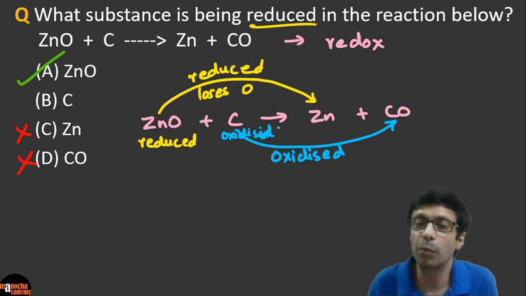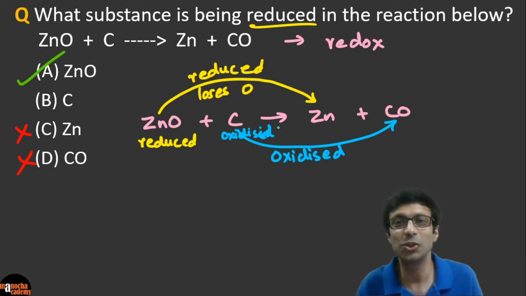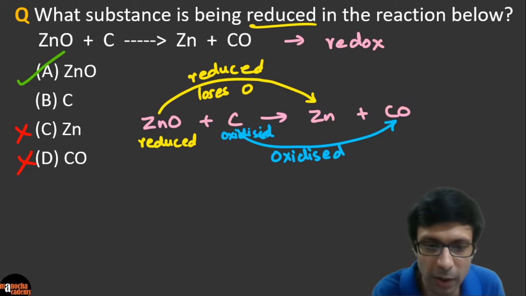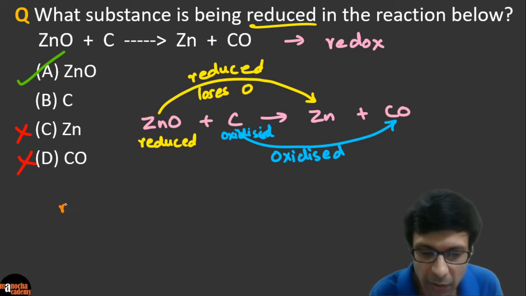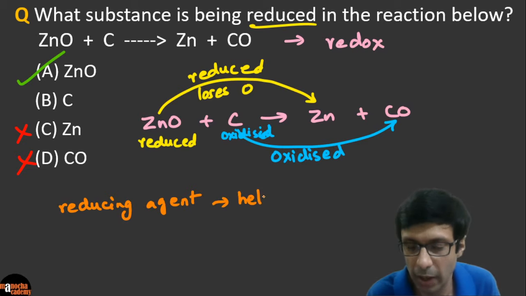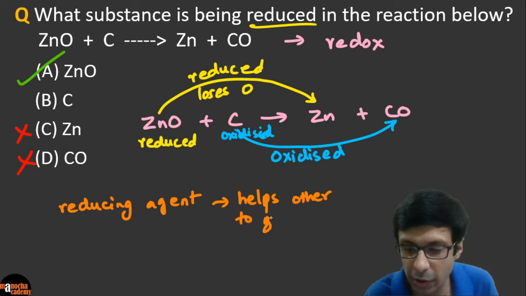So if you take an example of a travel agent, right? Travel agent helps you travel, right? Of course, he may go on vacation also and travel, but the goal of the travel agent is to help you travel. Similarly, what is the goal of the reducing agent? The reducing agent helps the other person or the other substance to get reduced.